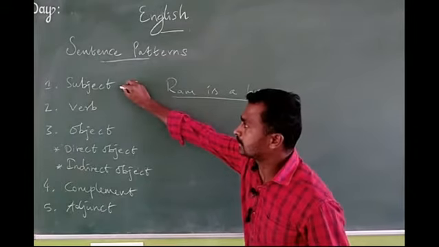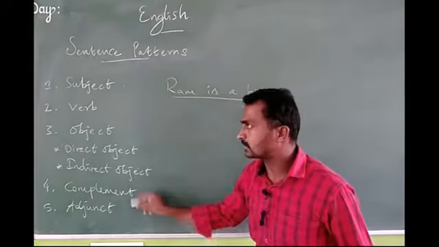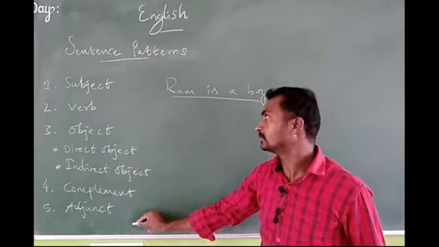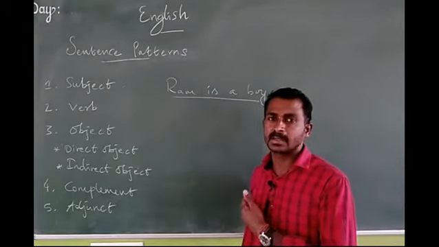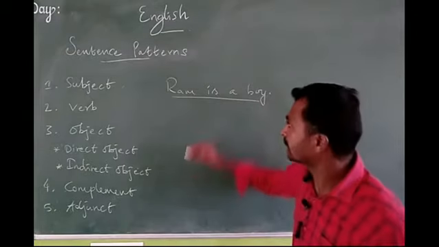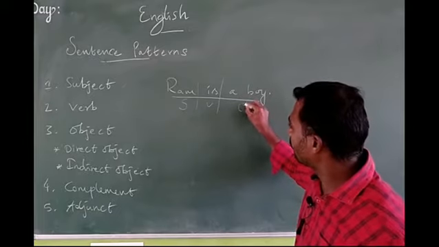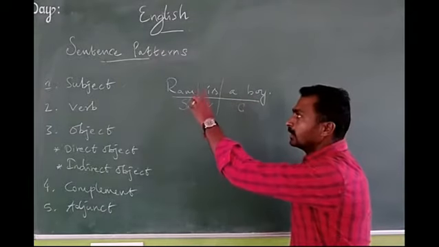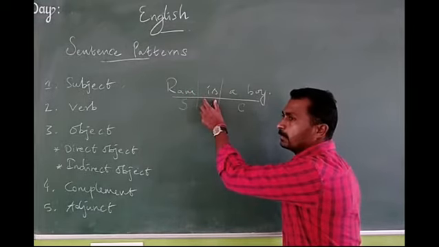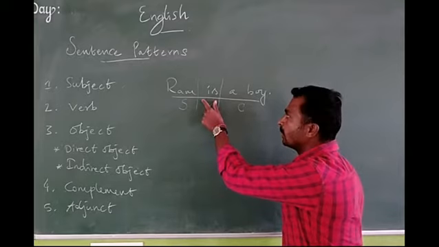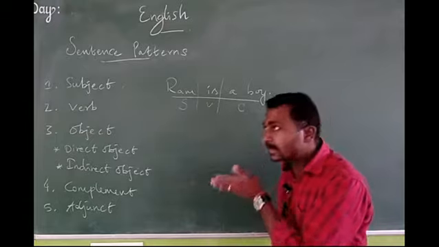Here the first one is subject. Remember students, what is a sentence? The sentence has 5 parts. They are listed on the board. Here, Ram is a boy, a group of words. How can we identify the given sentence as a sentence pattern? Ram is the subject, is is the verb, and boy is a complement, because the subject is the doer, answering whose and what, is always followed by be verbs, and ends with the noun form. It is called a complement sentence. So let us discuss them one by one.